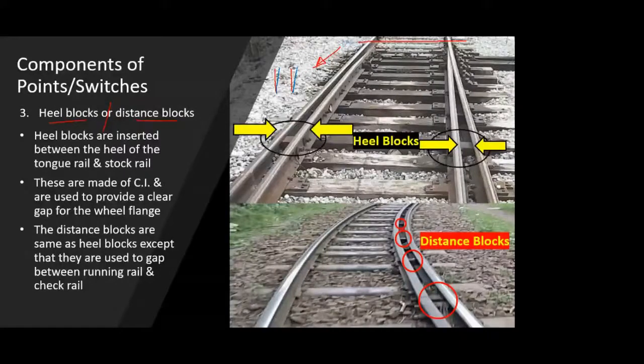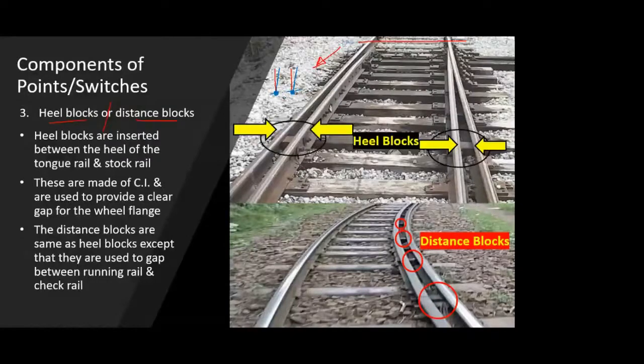So obviously this tongue rail will be pivoting at some location. That location is this location, the one which I am highlighting with a blue dot. Those will be the locations at which your tongue rail will pivot, or it will move about those locations.